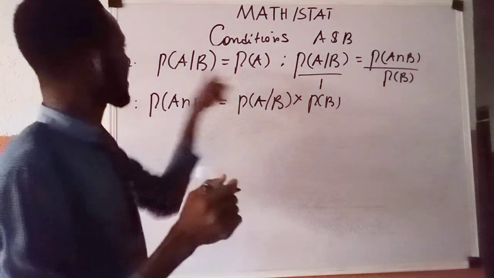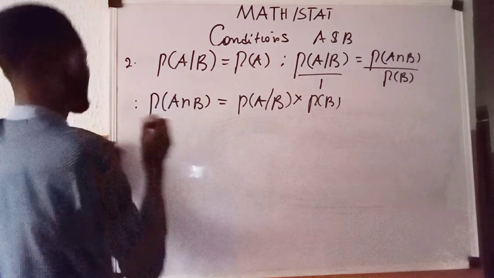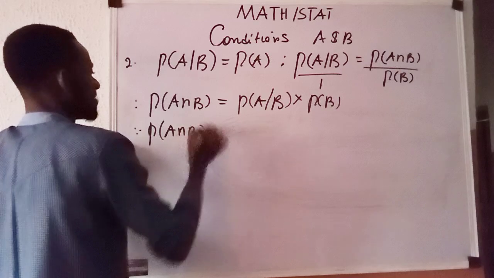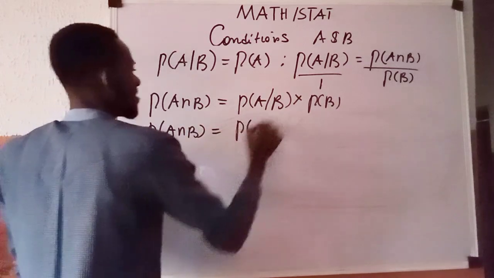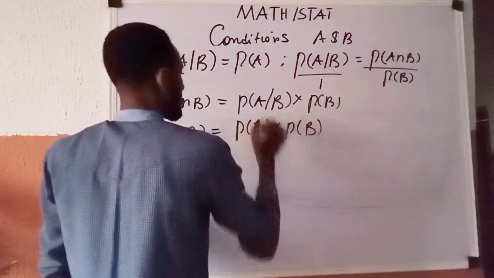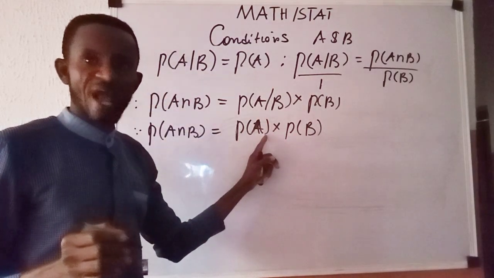And of course, you know that according to the definition still, this is P of A. So I will still say, therefore, that P of A intersection B is given as P of A multiplied by P of B. This was what we established earlier, but that is not where we are going.